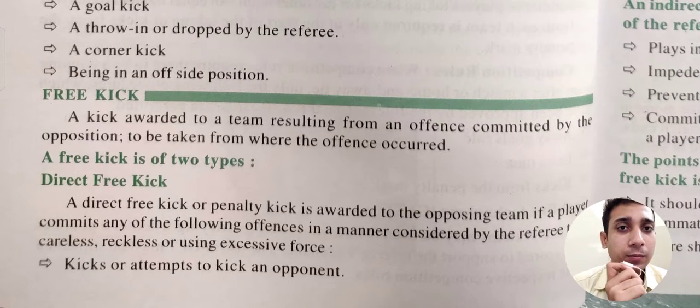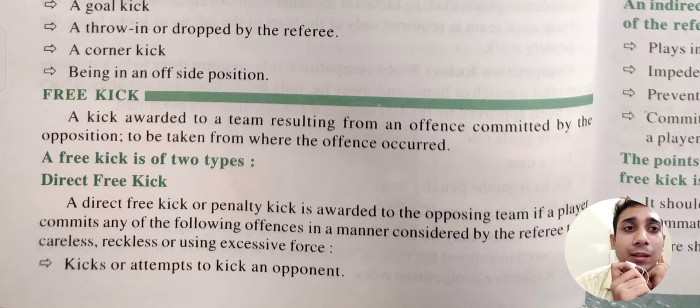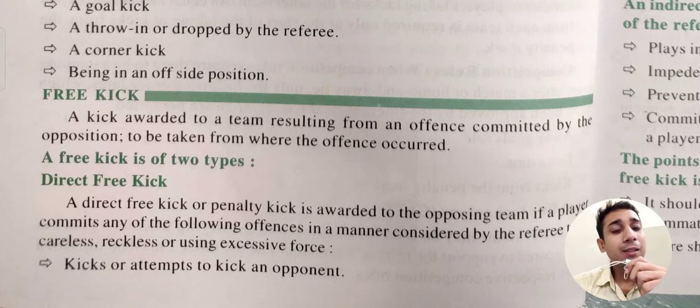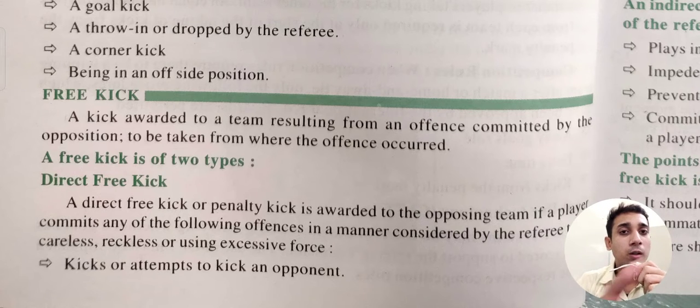What is a free kick? A free kick is awarded to a team for an offense committed by the opposition. If you are my enemy team and I make any kind of mistake, you get a free kick. There are two types of free kick: the first is direct and the other is indirect. A direct free kick or penalty kick is awarded to the opposing team if a player commits an offense, like trying or attempting to kick an opponent. If the player tries to kick the opponent player, not the ball, the opponent gets a direct free kick.